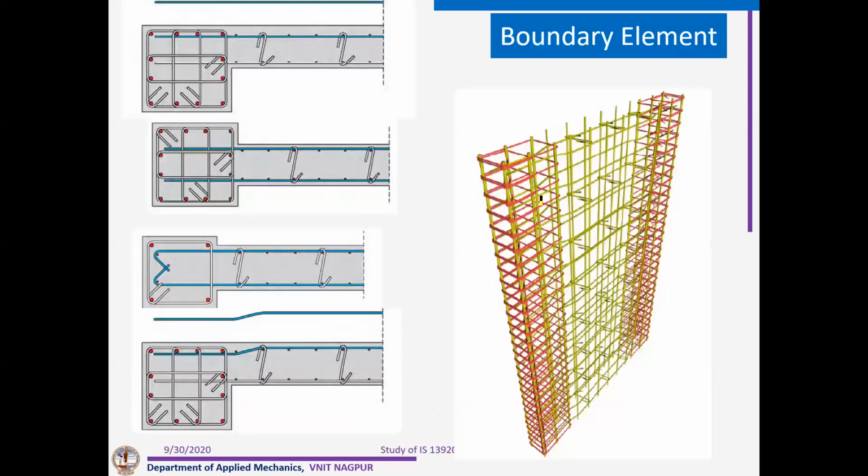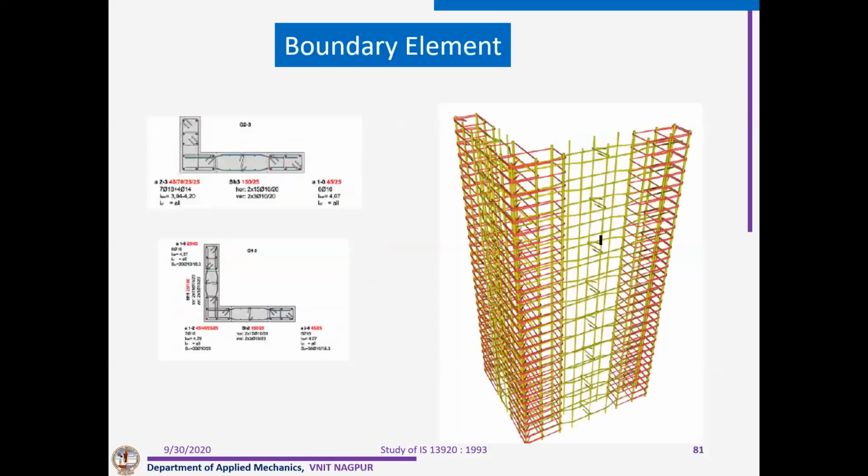You can see these are other things. First one, when we can provide a boundary element on one side; this is on both the sides, we can have projections. This is also on both sides projections. This is on only one side projections. You can see the reinforcement. These are good examples of reinforcement, how we should place it. You can see this type of L column also. You can see the boundary element is there here as well as here, as well as at the center also, because this will behave this way and this will behave in the vertical direction.